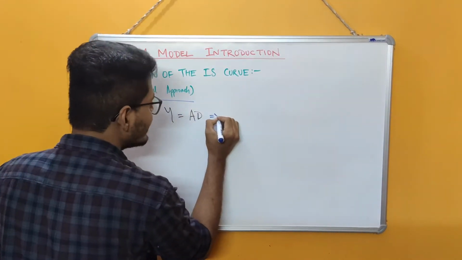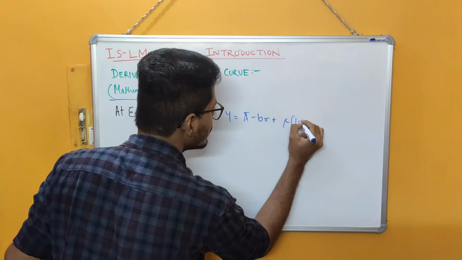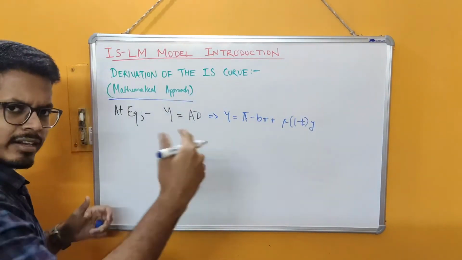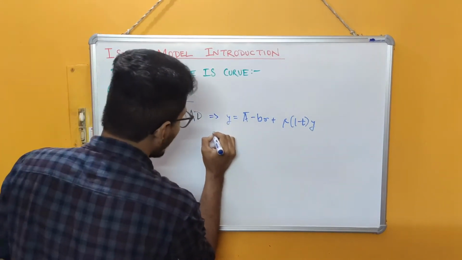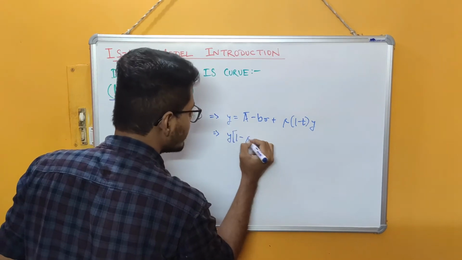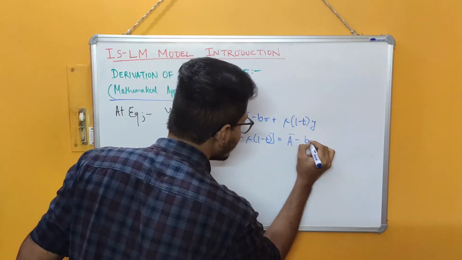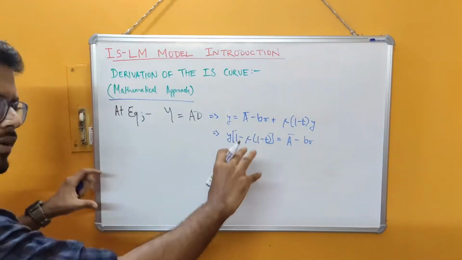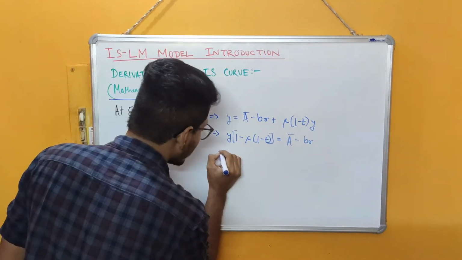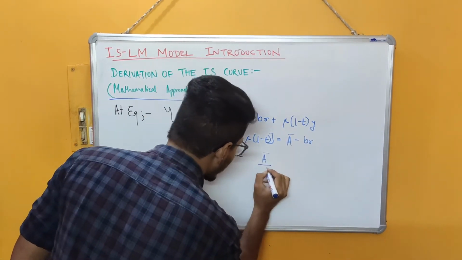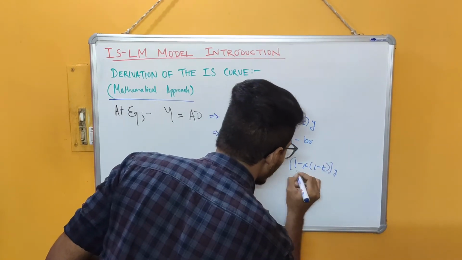So we can write this as Y equals A bar minus B into R plus MPC into (1 minus T) into Y. This is the aggregate demand curve's equation that we derived. So now if we bring all the Y terms to one side, we will get Y minus MPC into (1 minus T) into Y equals A bar minus BR. So this is what the equation of the IS curve is. Now we can make a slight modification here, and we will ultimately get R equals A bar by B minus [1 minus MPC into (1 minus T)] into Y, whole divided by B.